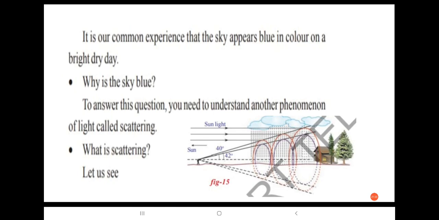That's why the sky appears blue on a bright dry day. To understand this concept more, we have to learn what scattering is.